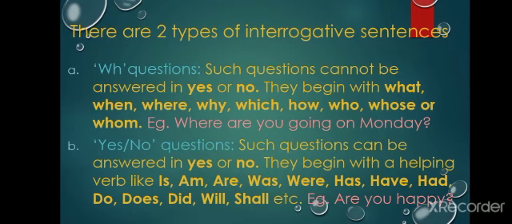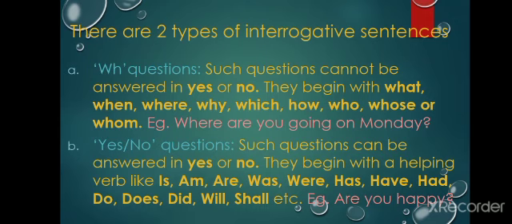The second type of interrogative questions are yes-no questions. Such questions can be answered in yes or no. We can have the answer only in yes or no. They begin with a helping verb or auxiliary verb like is, am, are, was, were, has, have, had, do, does, did, will, shall, etc. For example, are you happy?